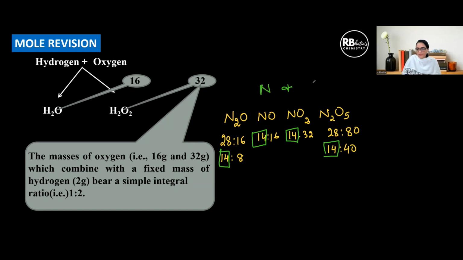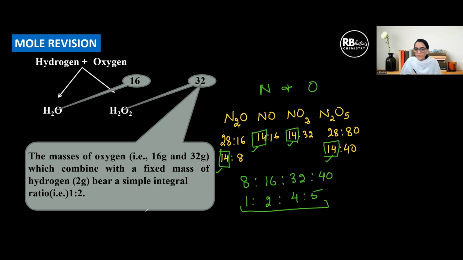We took two elements, nitrogen and oxygen, and made the mass of one of the elements, nitrogen, fixed in all these compounds. The ratio of oxygen in these different compounds is found to be 1:2, 1:4, 1:5, which is a simple whole number ratio. Hence, the law is illustrated.